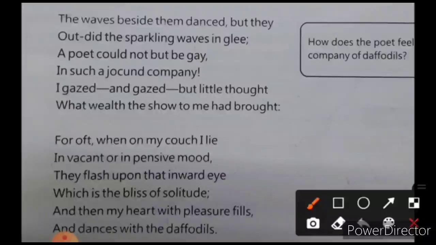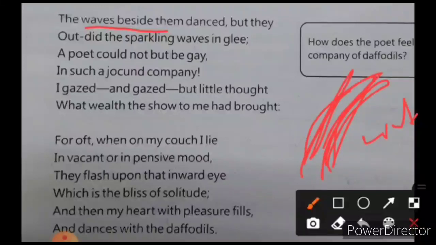ठीक है, the poet is saying the waves beside them. Now as they are stretched at the border or the boundary of the bay, ठीक है, यहाँ पे ये सारा का सारा ये पानी है. This is water, and over here they are stretched around in 10,000. So what is the poet basically saying? कि the waves beside them, now the waves over here beside them dance, they are also dancing, but they outdid.